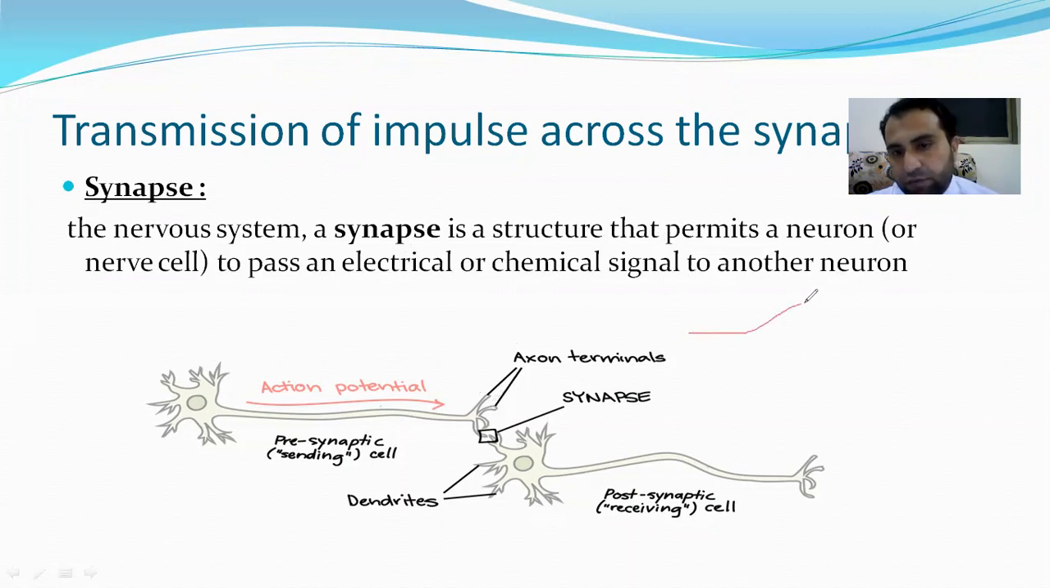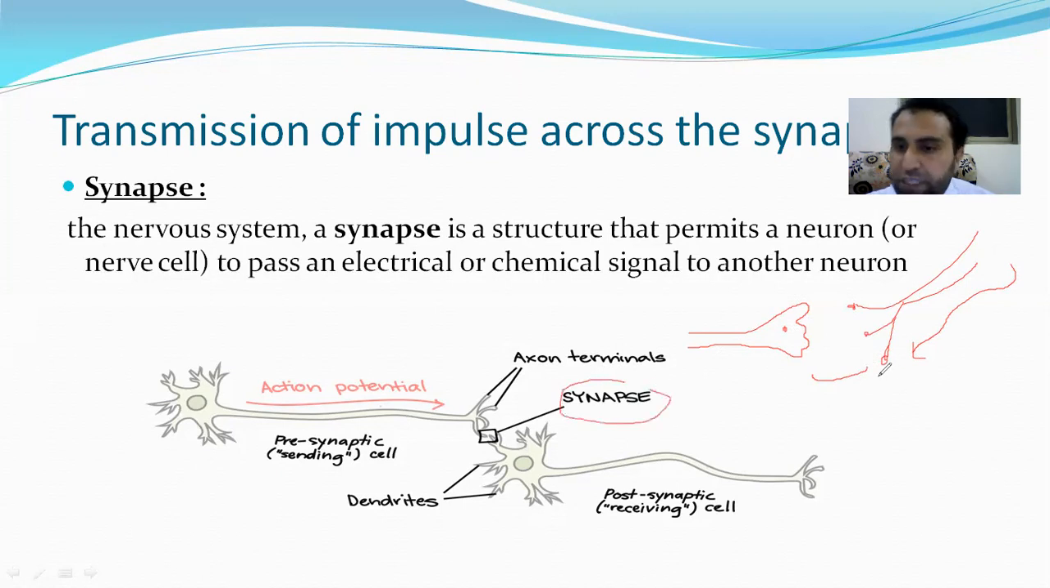For example, it is one neuron, okay, and this is the dendrite of one neuron, and this is the axon terminal of another neuron. Now you can see here, for example, impulses are coming through this neuron like this. So when this impulse reaches here, this is an empty gap. This gap is actually the synapse.